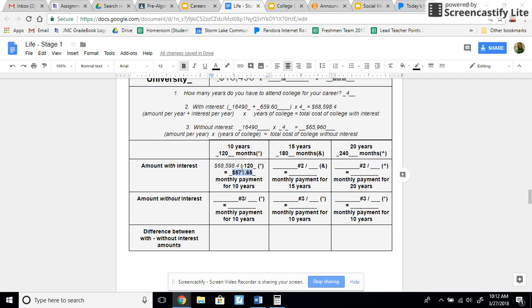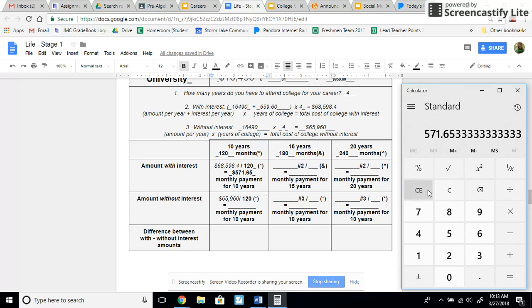Now you're going to do the same thing for this one and this one. But remember, this is the and, so it's going to be 180 right here. This one's 240. That's going to go there. Okay. Now without interest, I'm going to take number 3. Number 3 is right here. I'm going to take this amount, and that's going to go here. I'm going to divide it by star. The star is 120. So take your trusty calculator.